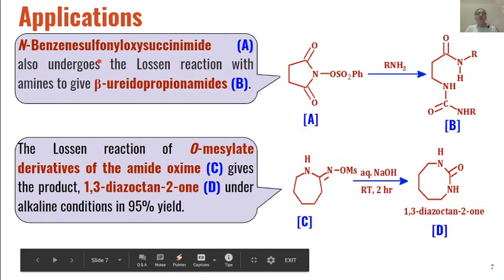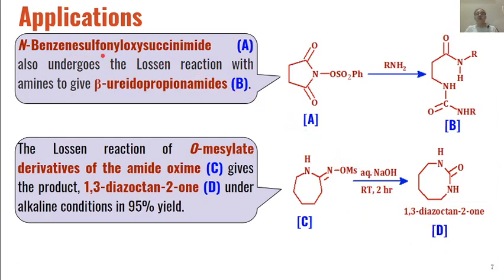Then another example is N-benzene sulfonyloxysuccinimide, this one.